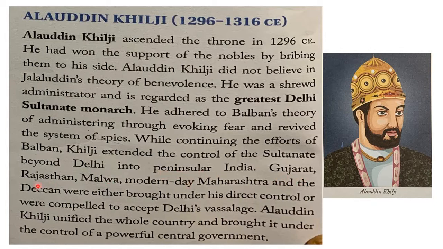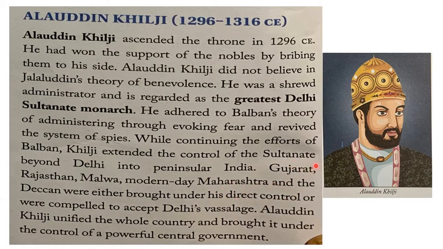So Gujarat, Rajasthan, Malwa, modern day Maharashtra, and Deccan were either brought under his direct control or were compelled to accept Delhi's vassalage. That means Alauddin Khilji followed a two-way policy. One is he directly controlled certain areas.